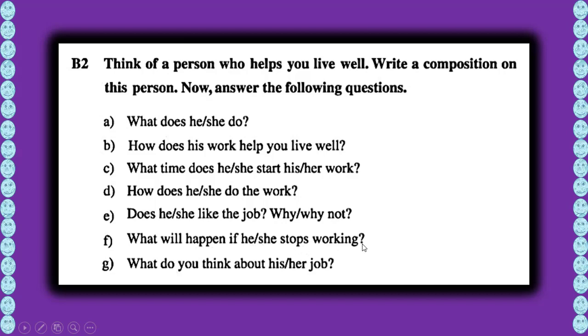Suppose you have a maid. Do you know who the maids actually are? Maid is a woman actually, who just helps you to live well, especially. Got it? And some women who help you to live, suppose servants, maid servants, that means women servants.